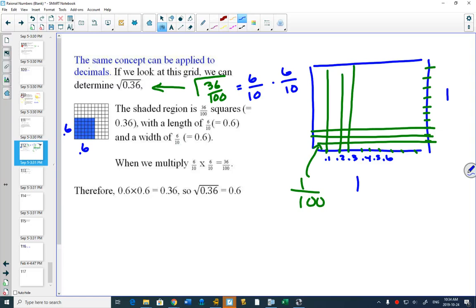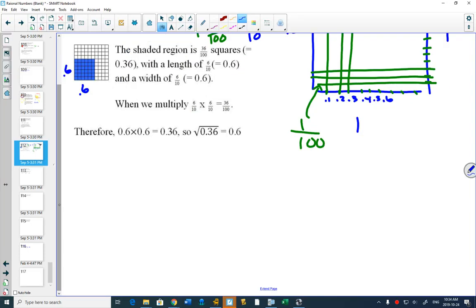And then we get to multiplying with decimals. Have you guys ever multiplied with decimals before? Okay. It's actually not bad at all. I'll teach you multiplying with decimals in 10 seconds. Okay. 0.2 times 0.6 is 0.12.